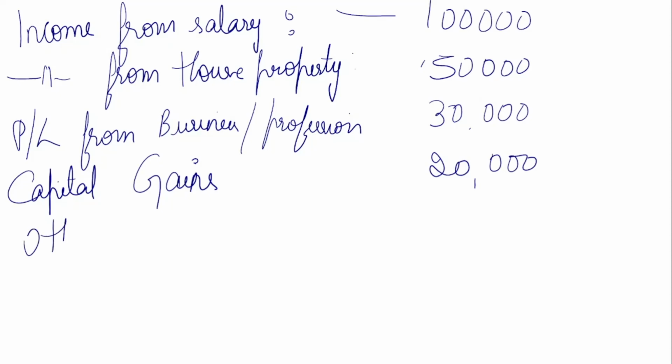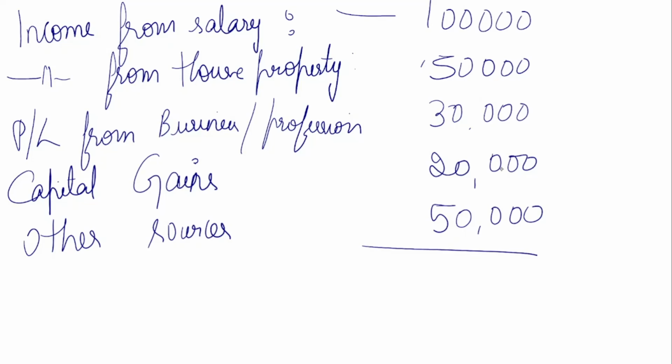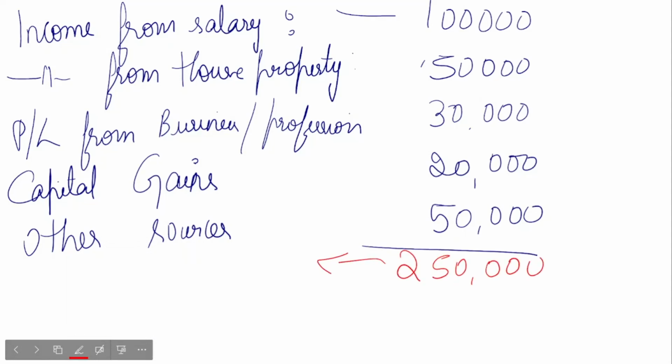Then income from other sources. So these are the 5 heads of income. Here let us assume that it is 50,000. If I add all these, then it will be 2,50,000. This 2,50,000 is known as gross total income because I have not made any deductions.